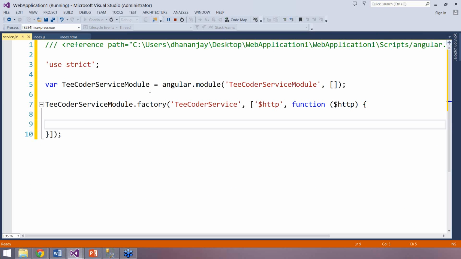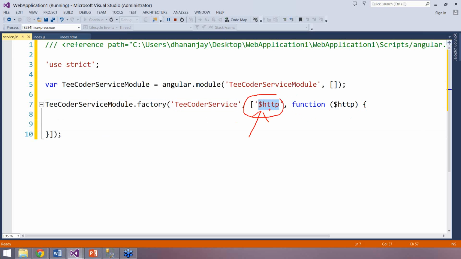You see that here in line number 7, I'm saying tcoder service.factory. When you create an AngularJS service using the factory method, it returns a JavaScript object, and I'm giving the name as tcoder service. As a dependency, I'm passing $http. This is an AngularJS inbuilt service to make HTTP calls. So if you have a REST-based service or a web API and you want to call them, consume them in an AngularJS app, you may use the $http AngularJS inbuilt service.